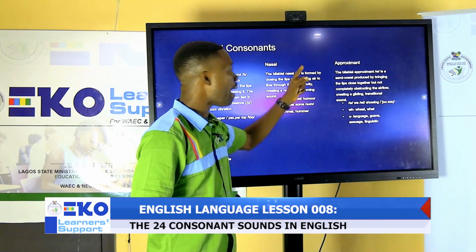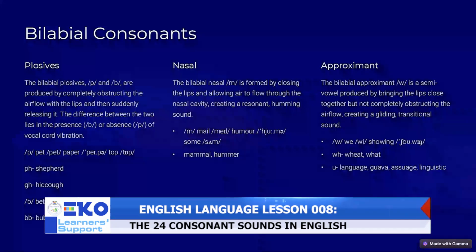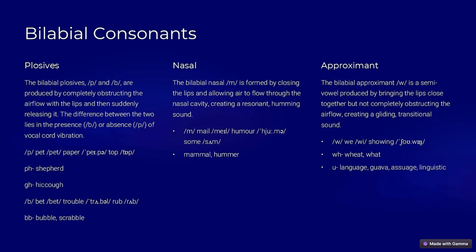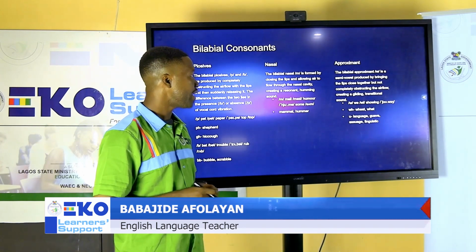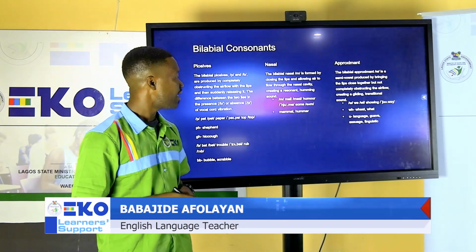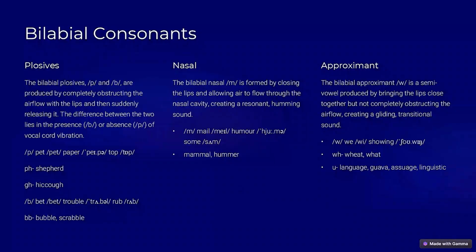Let's look at the bilabial approximant. The bilabial approximant is found in the sound w, and it is a semi-vowel produced by bringing the lips closely together but not completely obstructing airflow, creating a gliding or transitional sound. Let's look at some examples of the sound w. We have it in words like we, showing, with, what, language, guava, assuage, linguistics.